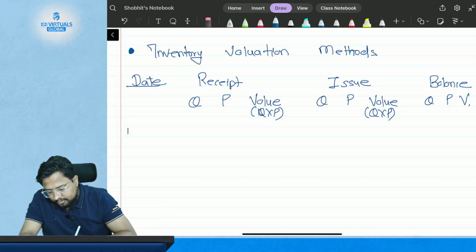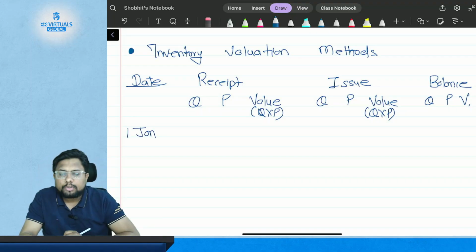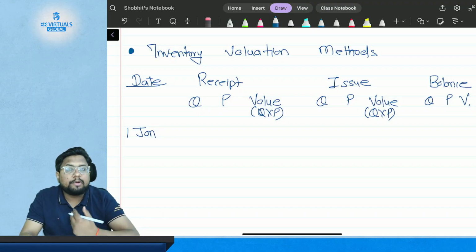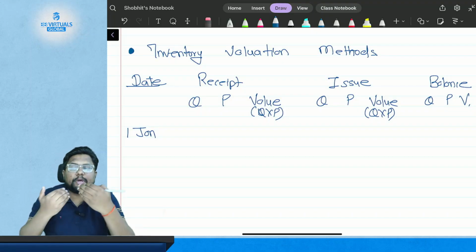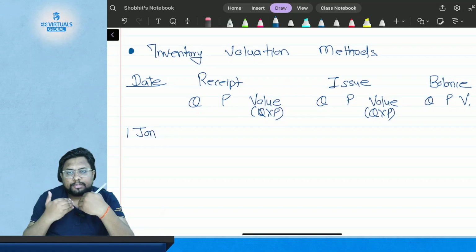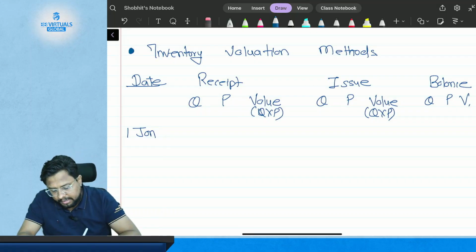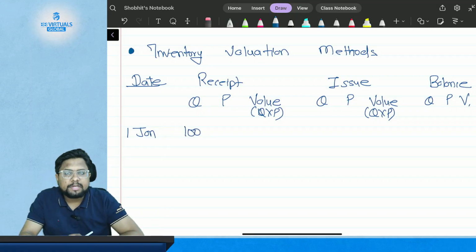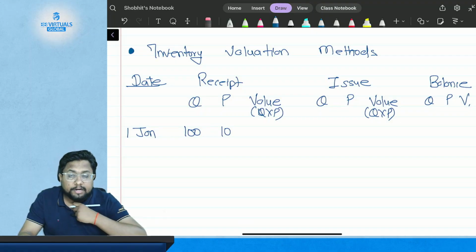Suppose on 1st of January you have purchased a certain quantity of the material. What will happen if you have purchased the material? You actually receive the material, so this is the receipt of material. Suppose you have purchased 100 kgs of material at $10 per kg.